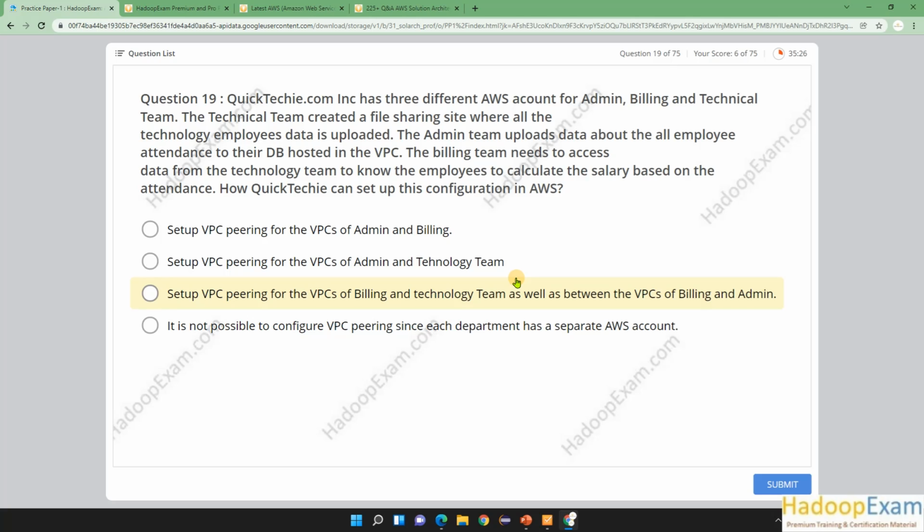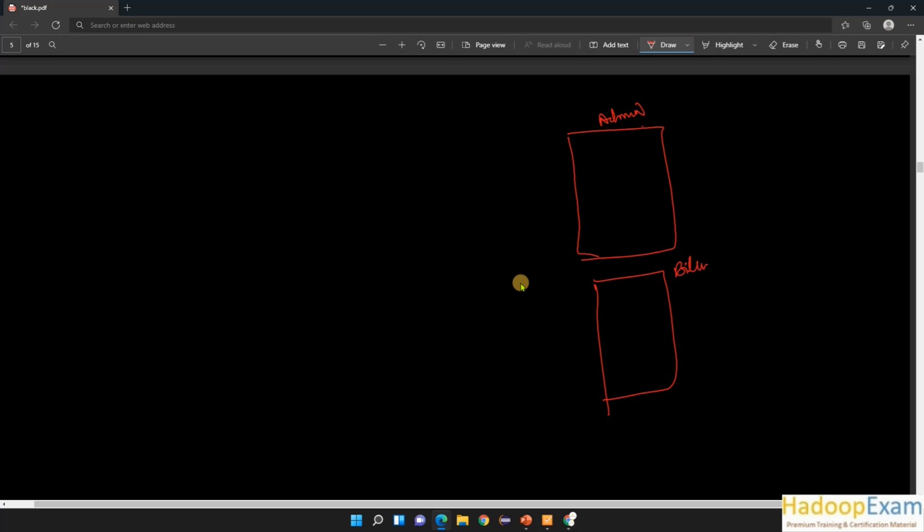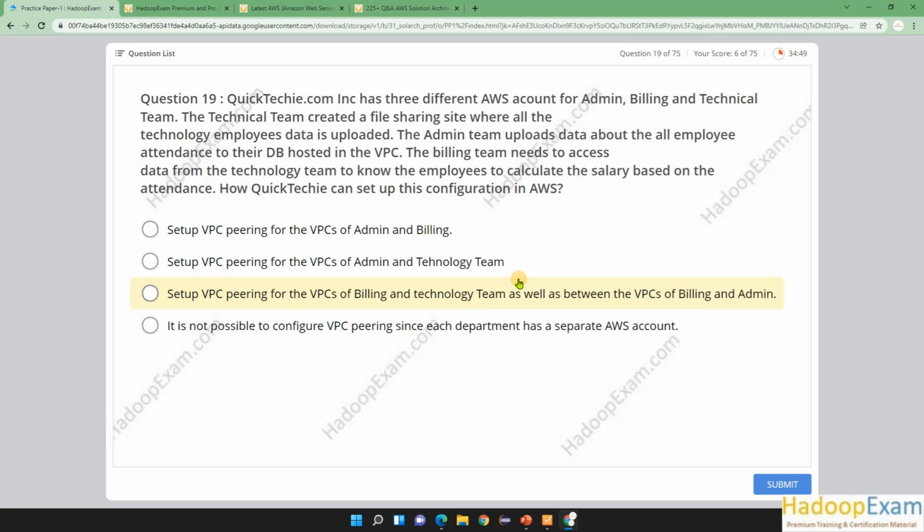QuickTechie.com has three different AWS accounts, one for admin, billing and the technical team. So let me draw a diagram so that would help you to understand more. There are three AWS accounts created here. One is for admin, another is for billing, and the third one is for technology.